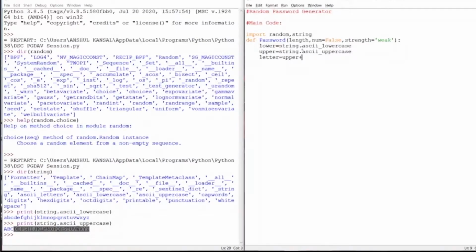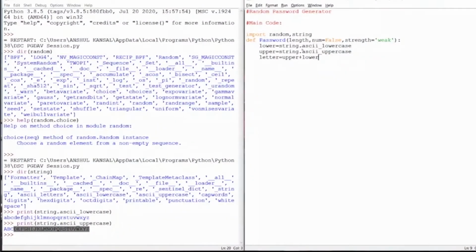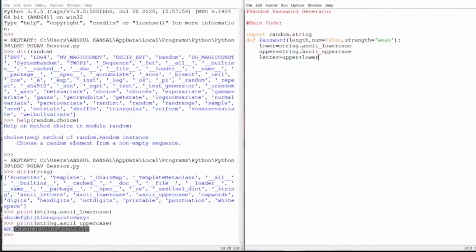There is a reason why I chose letter and gave it upper plus lower. I could also have chosen letter equals string.ascii_letters, but as the program goes on, when we are creating the password for weak, strong, and very, I will let you know why I chose to give lower and upper different variable names.